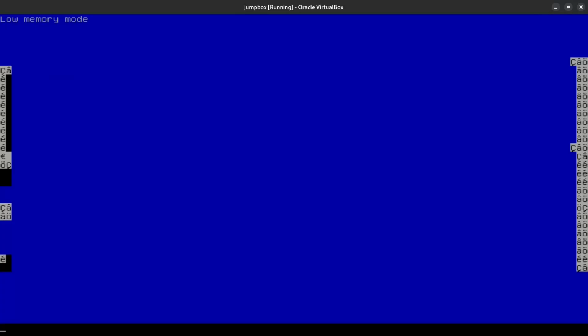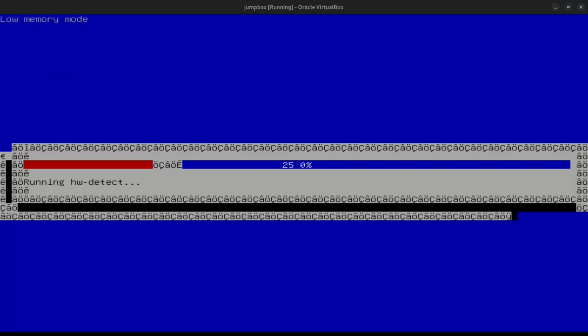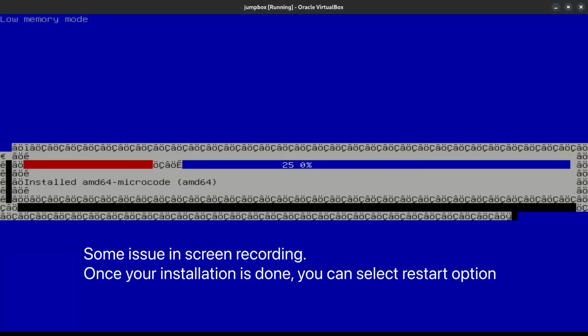Click on yes. We want to install the GRUB bootloader, and this is our drive where we want to install it. Okay, our installation is completed.